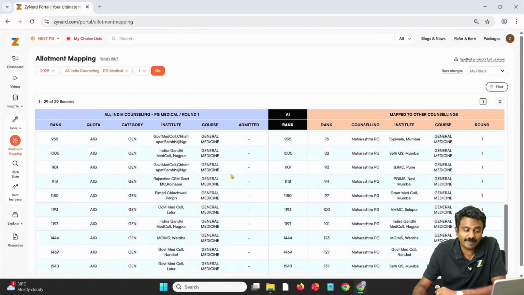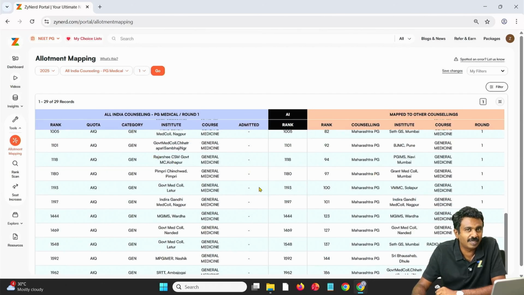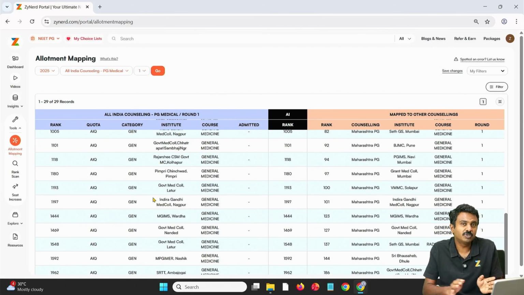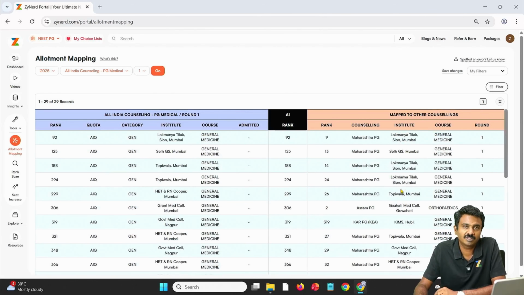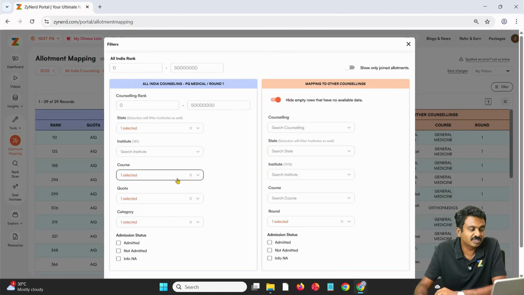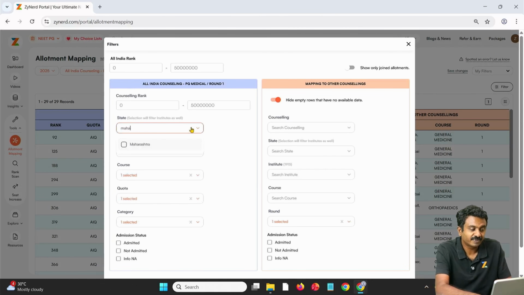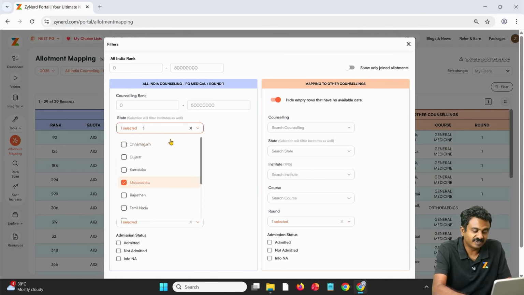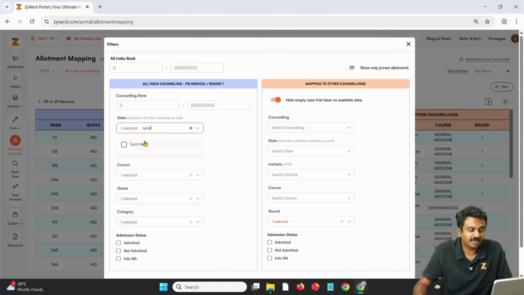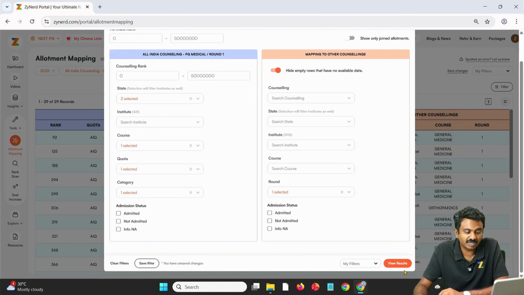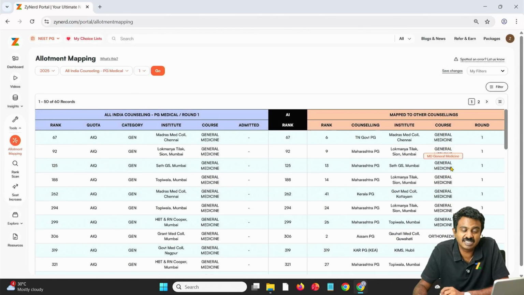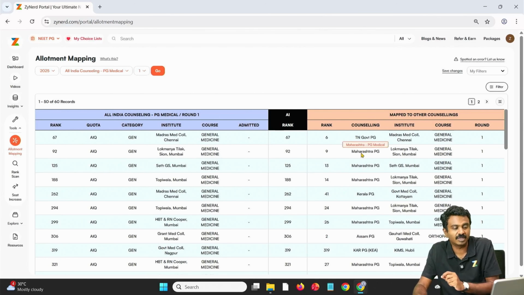How allotment mapping helps you is that you don't need to do this manually in terms of mapping. You don't need to use pen and paper, or use a VLOOKUP and do that continuously. You can simply filter it out this way. In case I am not only interested in Maharashtra, even with a lookup it takes time in Excel sheets, etc. If I am also interested in Tamil Nadu, I can just add on Tamil Nadu in a click, and within a few seconds you will see the entire mapping of Maharashtra and Tamil Nadu both.